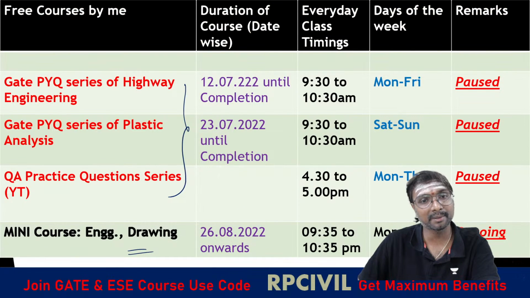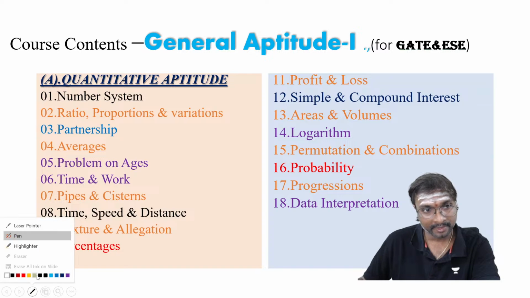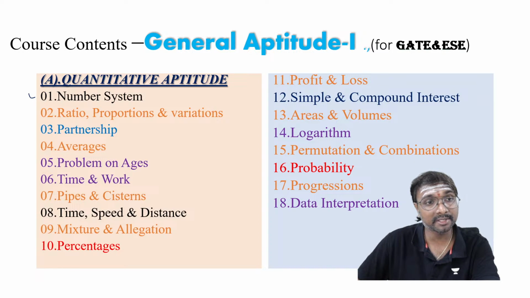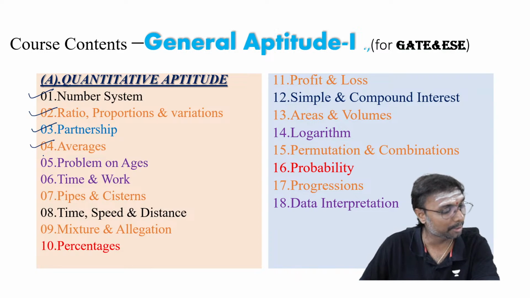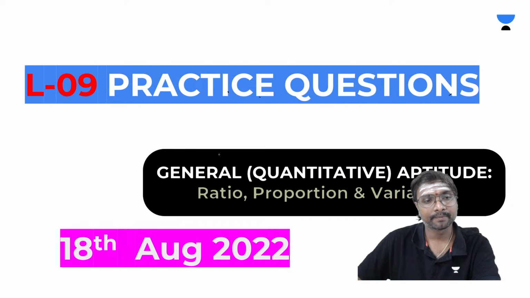These are all the plus subjects, and these are free courses going on. Now, which topics are over? We have completed some topics: the number system is over, ratio and proportions is over, and partnership we have completed. Averages we will be doing now. So today these averages will also get completed.